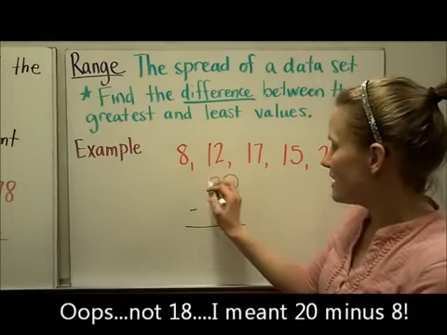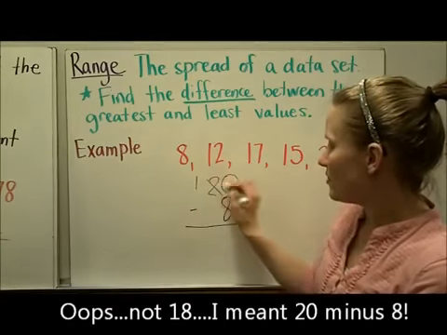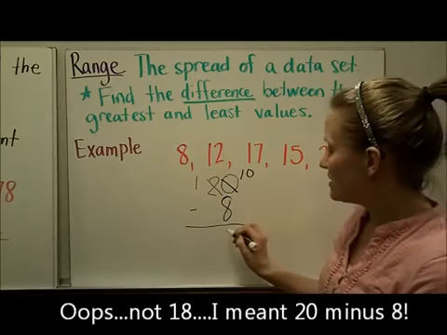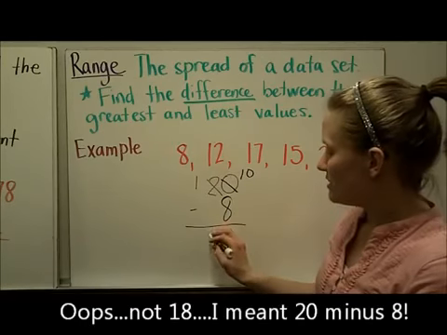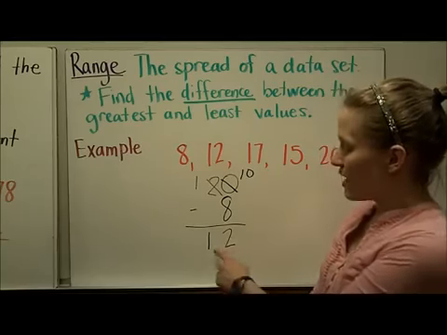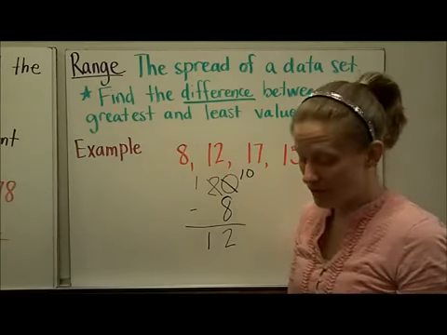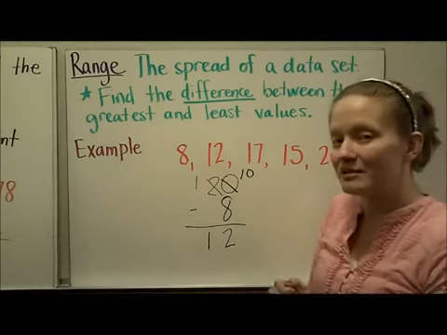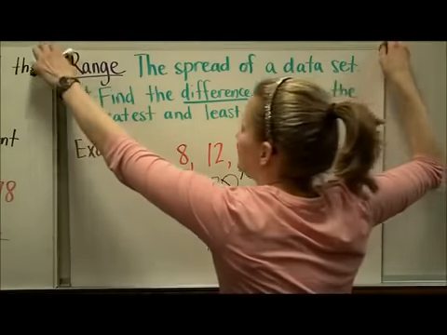So 20 minus 8 is, I'm going to borrow, 10 minus 8 is 2, 1 minus 0 is 1. The range of this set of data is 12. I just did that by the greatest minus the least.